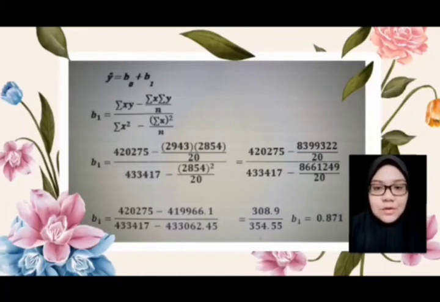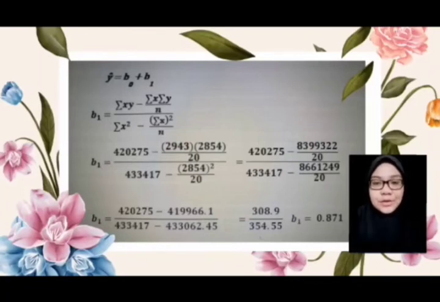The formula for B1 is summation XY minus summation X times summation Y divided by N, divided by summation X squared minus the square of the summation of all the values of variable X divided by N. The values used in the formula were calculated in question 3.